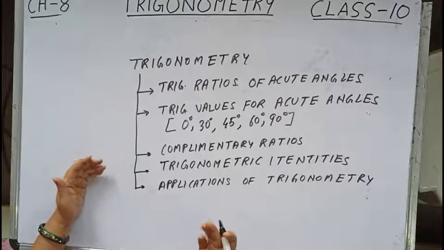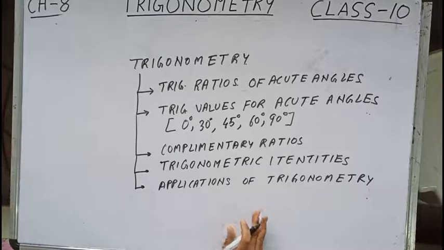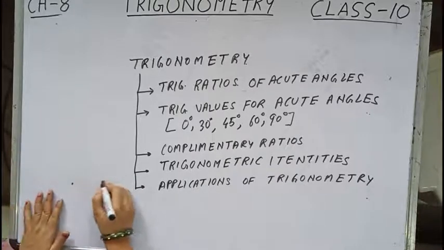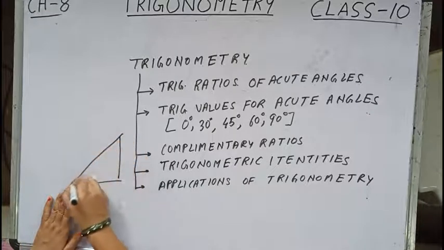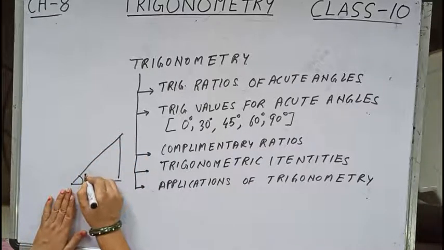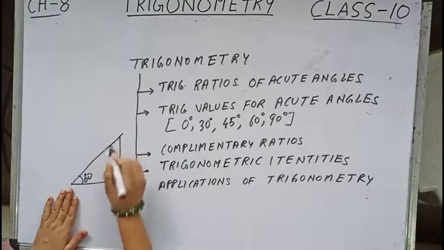Like, suppose one boy is standing on the road and seeing a building. Suppose one boy is standing over here. His horizontal position is there and he is seeing the top of a building. Now, he is making an angle, suppose 60 degree. His eyes are making an angle of 60 degree with the top of the building.